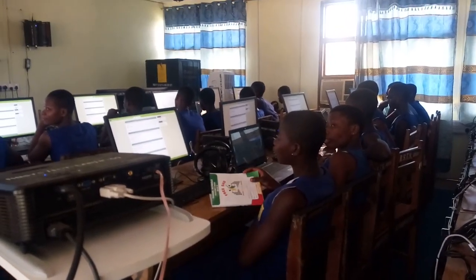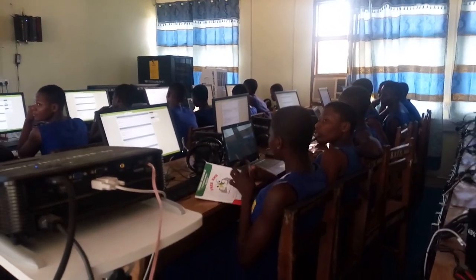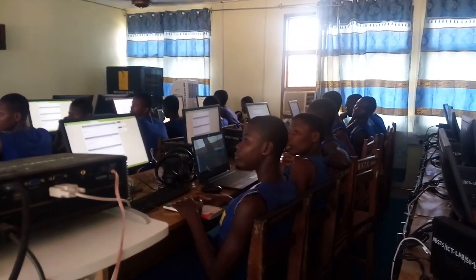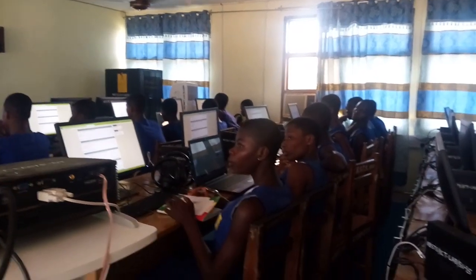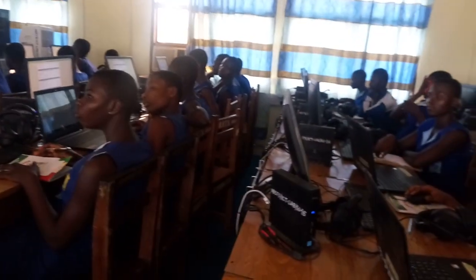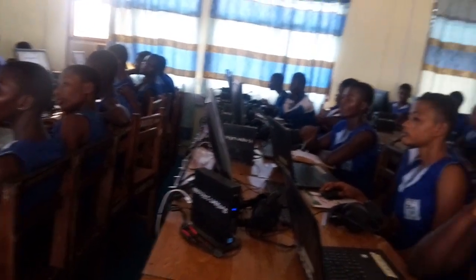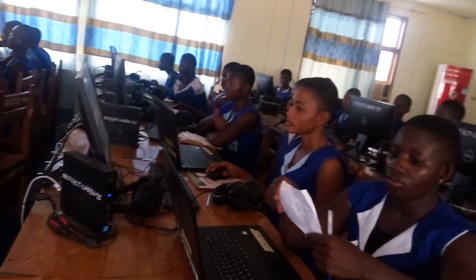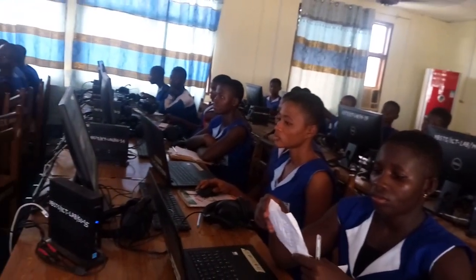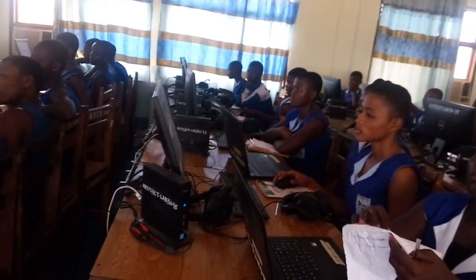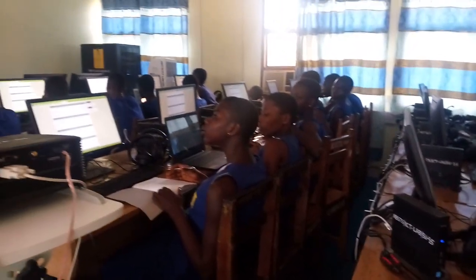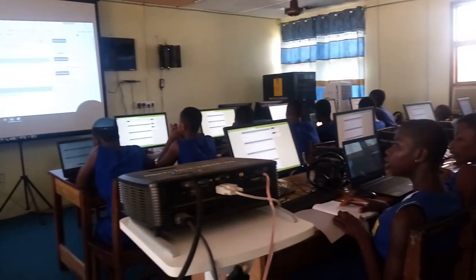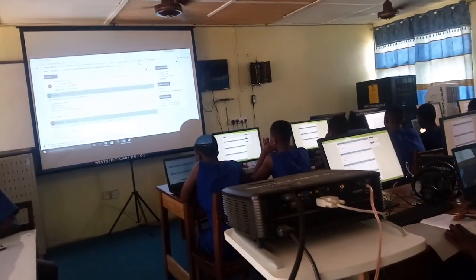The rest of the courses, we'll give the keys to the masters. Like I told you, for now we have only the core, Maths, English, Science, and Social. These are the only courses on it, okay? So Maths, English, Science, the masters, they'll give you the keys. So next time when you come, if you want to register with the keys, what do you do? When you log in, you go to where? Group keys. You click on it, and the dialog box will open for you. Then you enter the code that the masters will give to you. Is that clear? Yes. But if you have any challenge, you can bring it, then we address it.